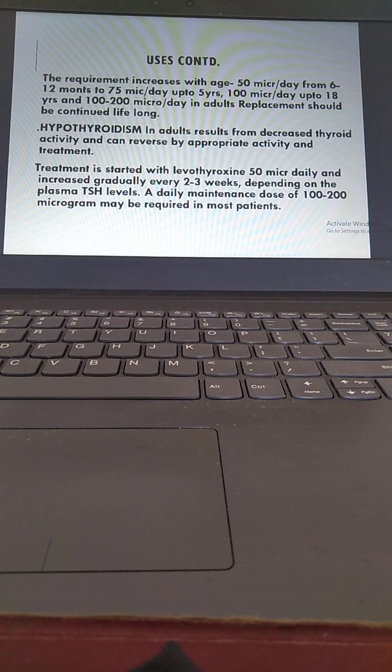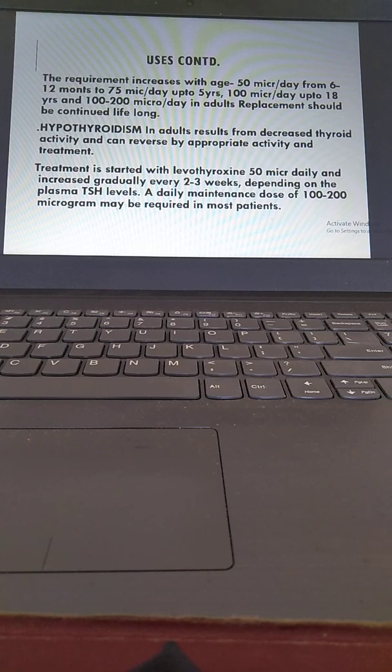The requirement increases with age. 50 micrograms per day from 6 to 12 months to 75 micrograms per day up to 5 years. So this is the dosing schedule, because when the age is very low, the dose is less. When there's growth, because we use this in the neonates and in the children, we have to give it by weight. Up to 5 years, then we have 100 micrograms per day up to 18 years and 100 to 200 micrograms per day in adults.